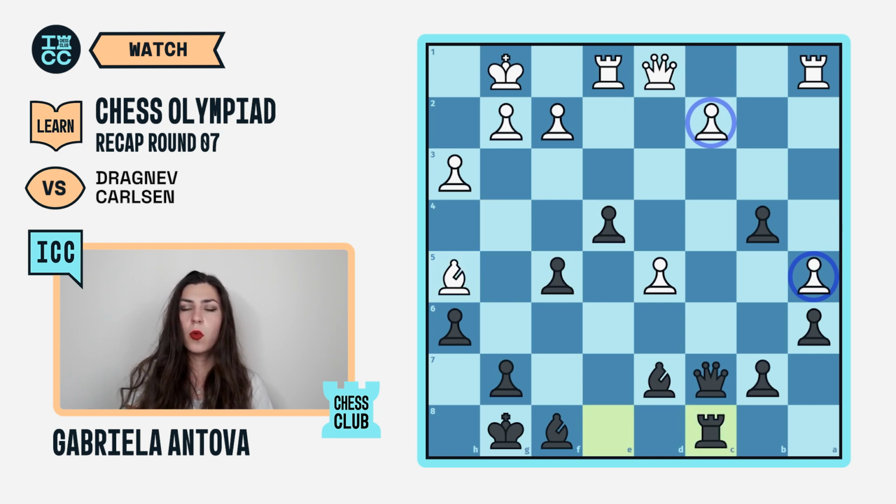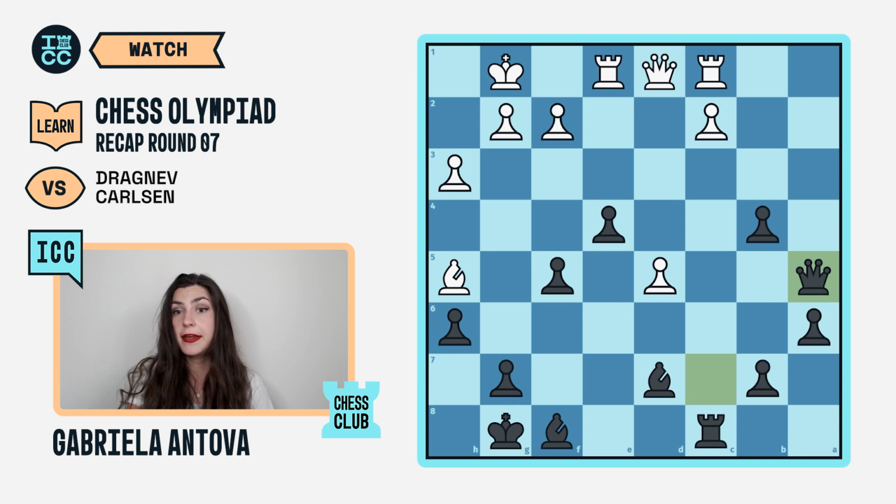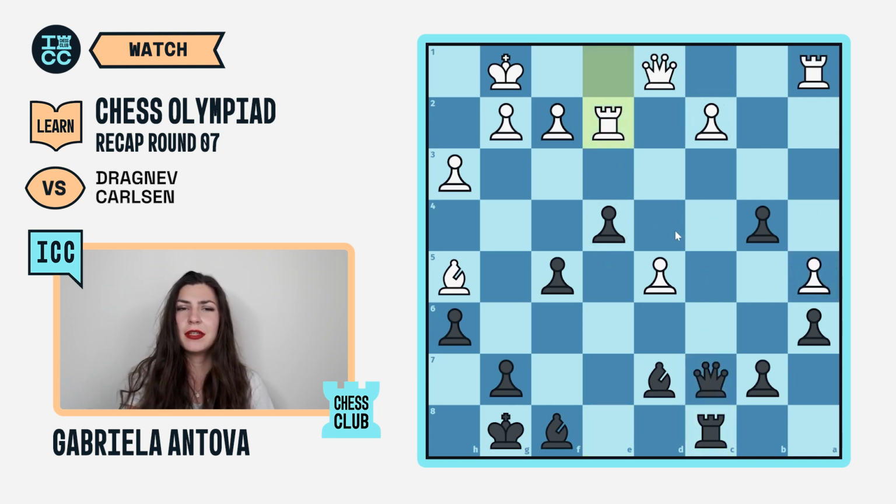So here, what is white supposed to do? Should he protect the c2 pawn? I mean, he probably should, but in practice, it's not as easy to do so. Because if he tries to protect it with the rook from a1, let's say rook to c1, he would drop another pawn. He would drop the pawn on a5. And in the case of rook e2, he would run into some other trouble after queen e5, bishop d6, f4 coming. It also looks extremely unpleasant to play.